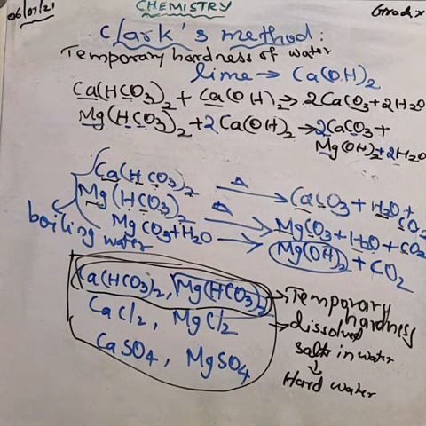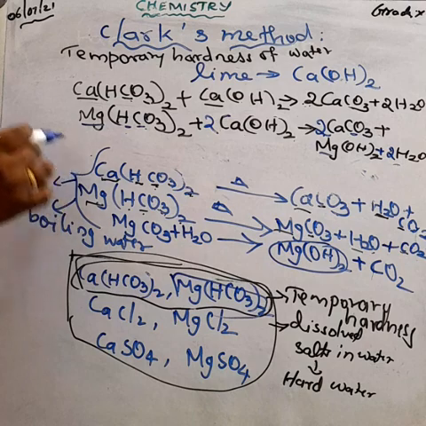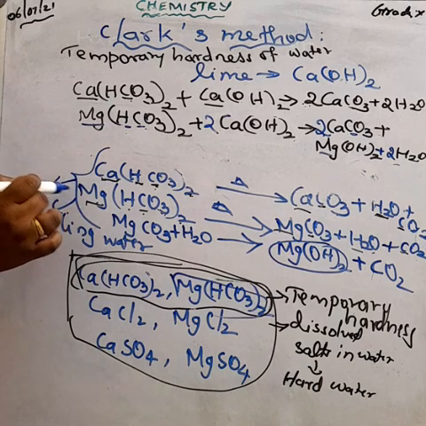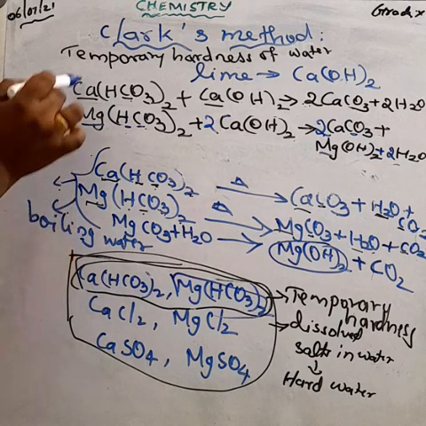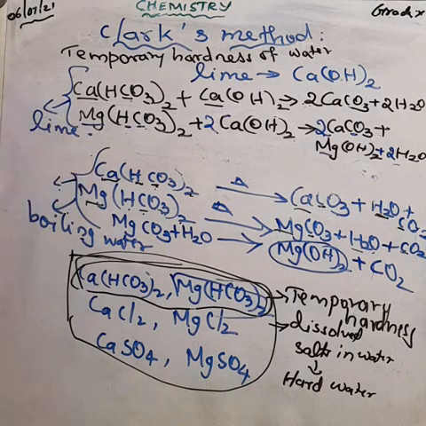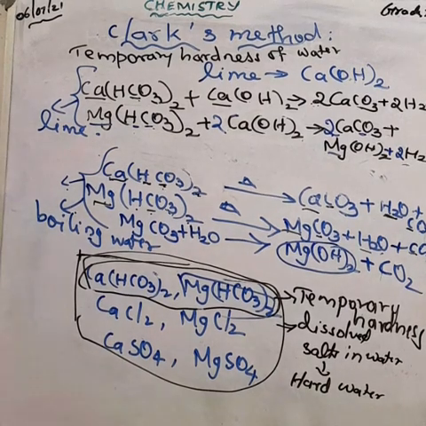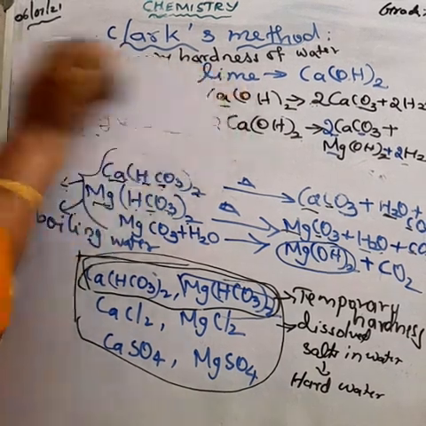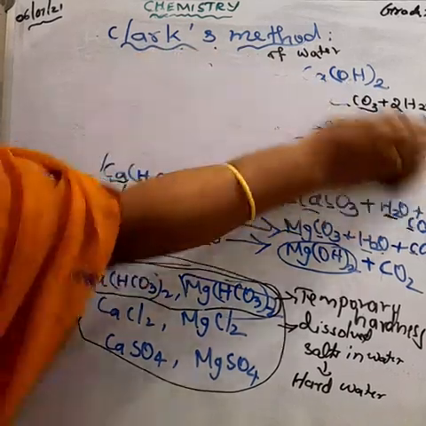Temporary hardness means we can easily remove the dissolved salts present in the hard water by boiling the water or adding lime to the hard water. We can remove the temporary hardness of the water. Understood? Then we are going to study how we can remove the permanent hardness from the hard water.